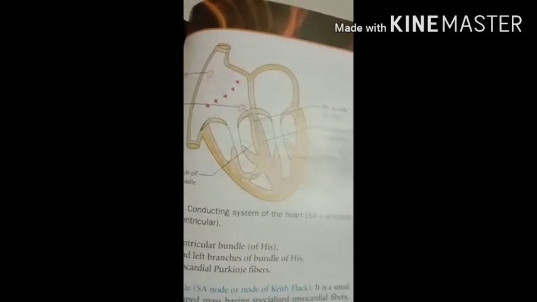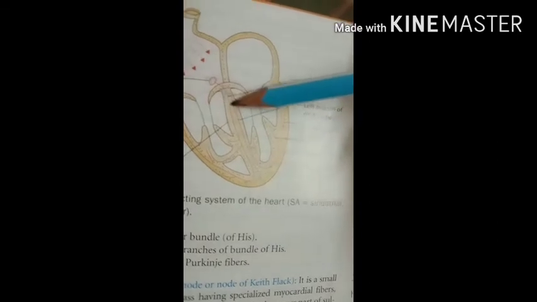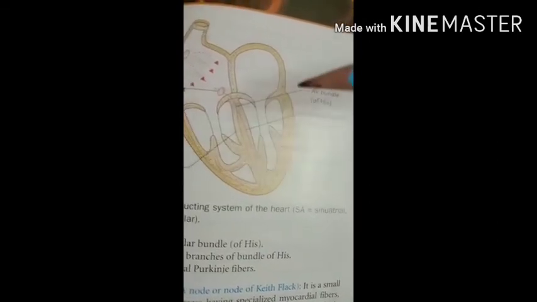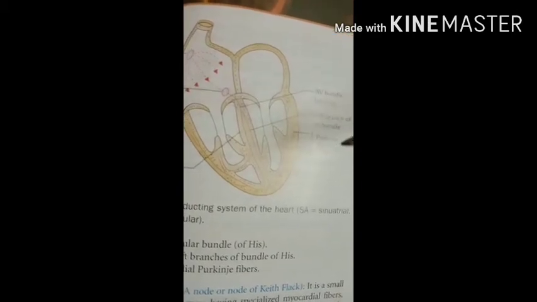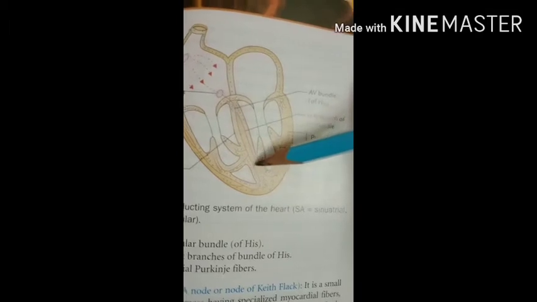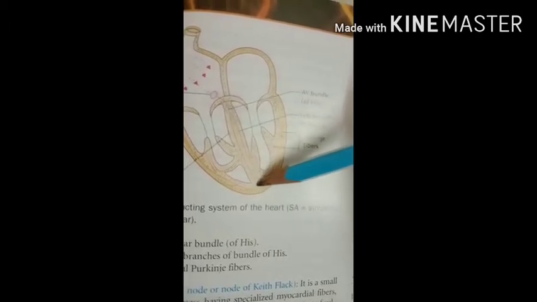Let's see the right branch of the AV bundle or bundle of His. The right branch passes down the right side of the interventricular septum.